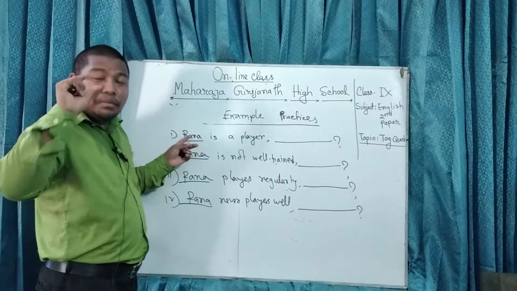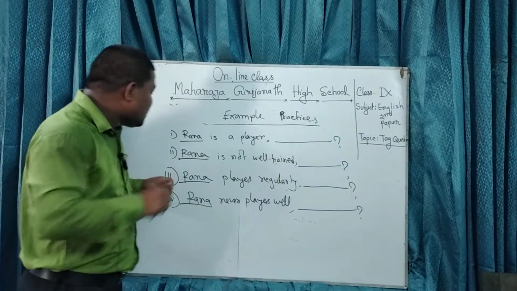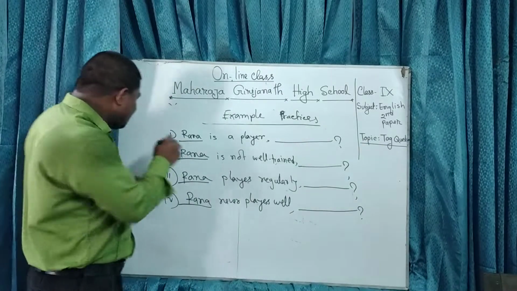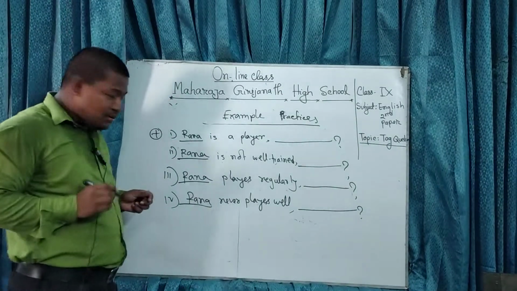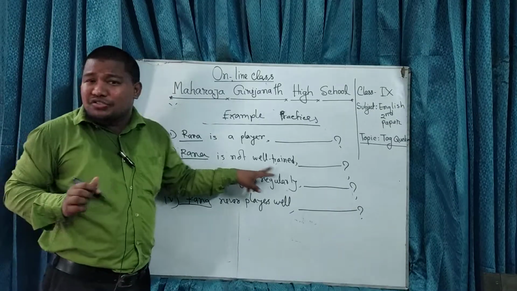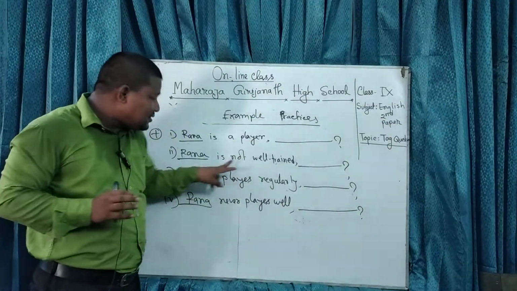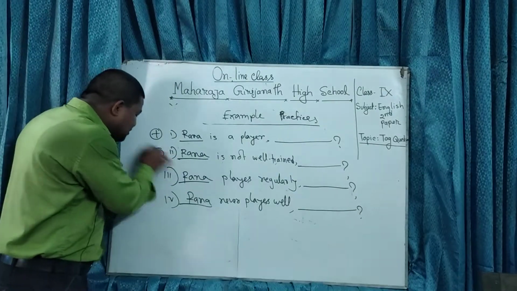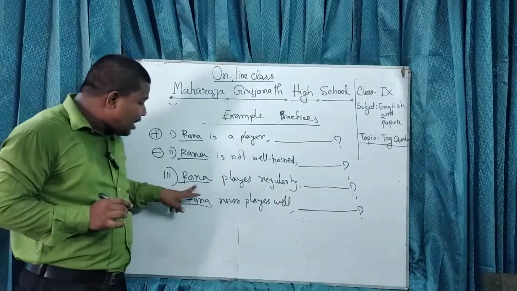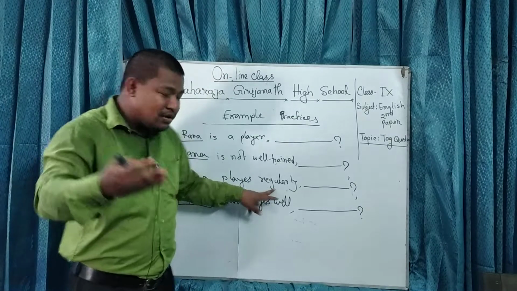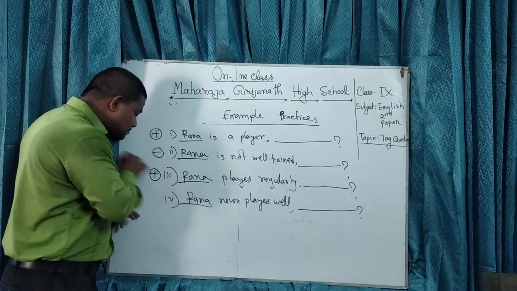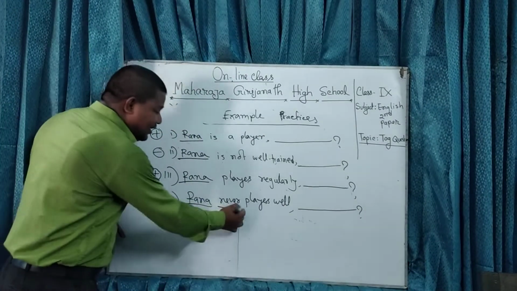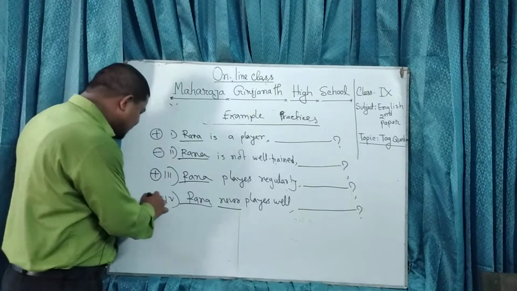Now, sign, the marker, okay, sign is needed. So Rana is a player. Positive or negative? Yes, positive. How about Rana is not well trained? So here the sign is minus. Rana plays regularly. Okay, so it's a positive sign. Rana never plays well. So never gives it a negative sign, so it's negative.